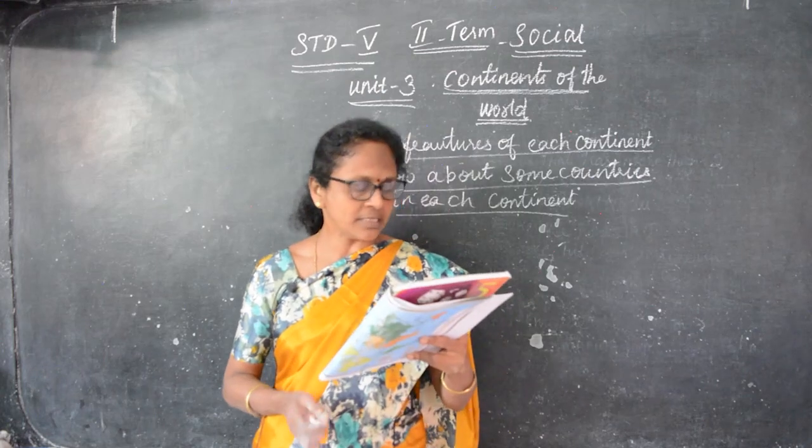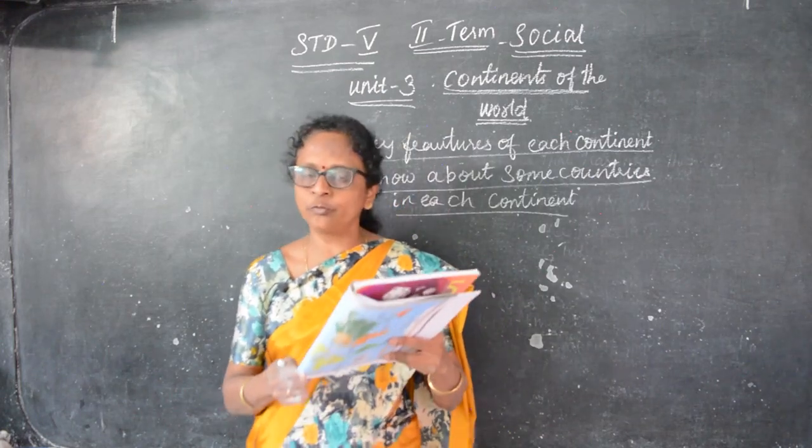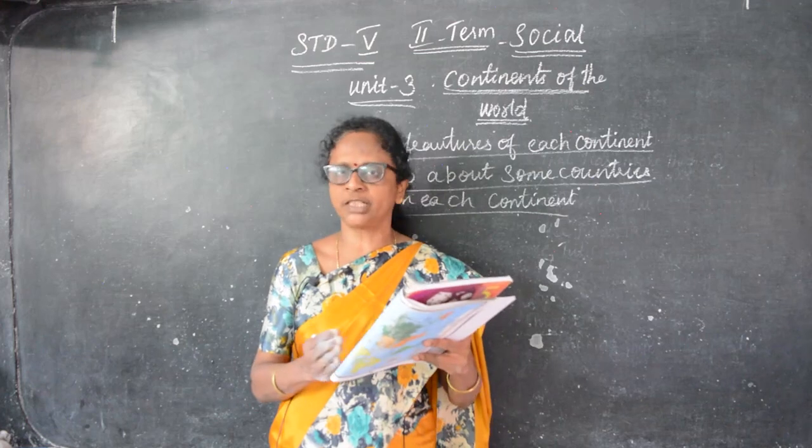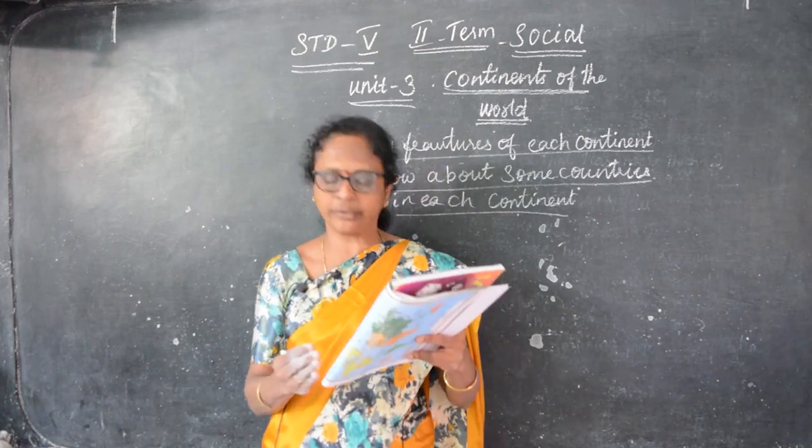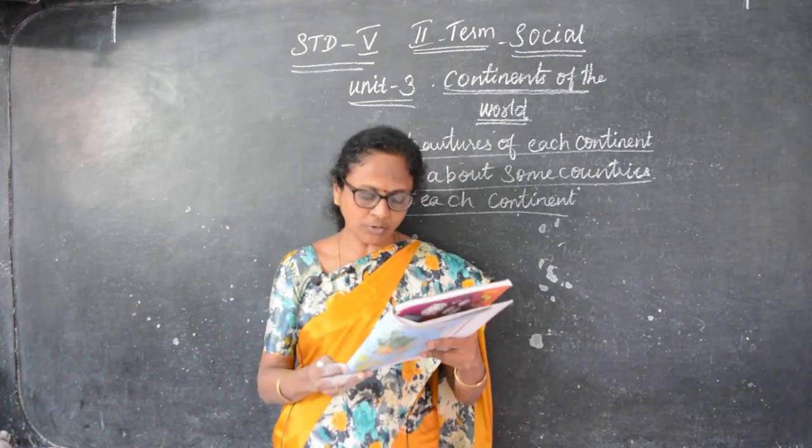Each continent has a different number of countries. The number of countries in one continent is not the same as in another. So, the 7 continents of the world.